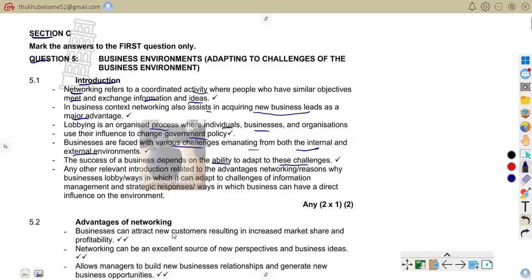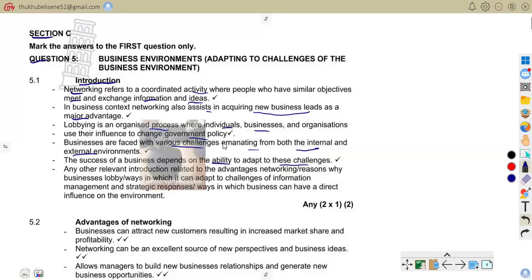It is to network, where they share ideas with other people, and to lobby, where they can influence government policies and change their decisions that affect the businesses. For example, a company may lobby the government to reduce business taxes. That is what we are talking about when we are talking about a lobby.